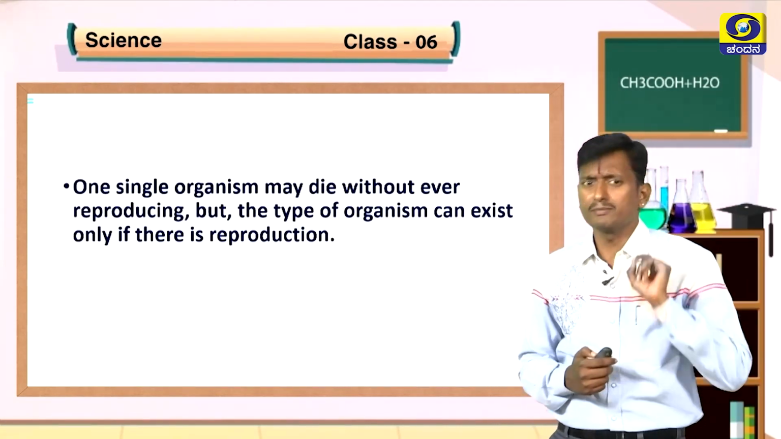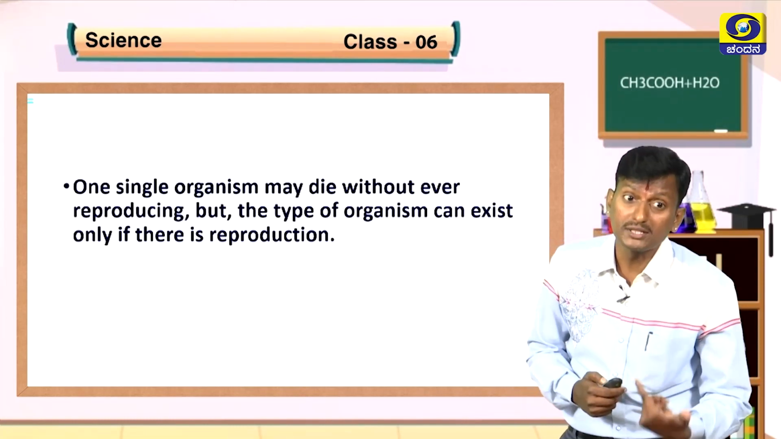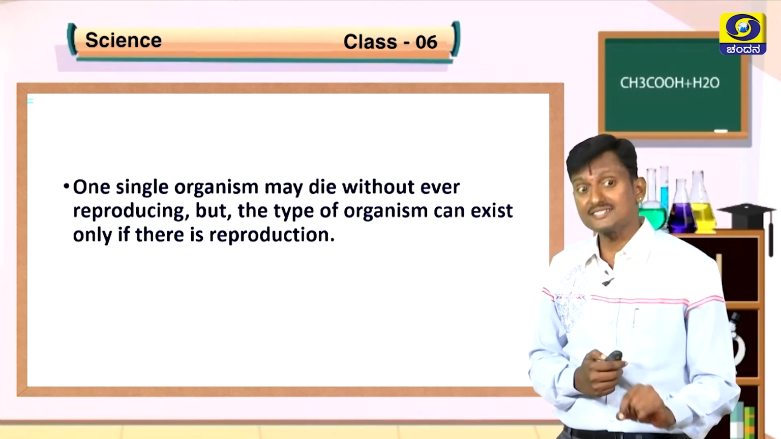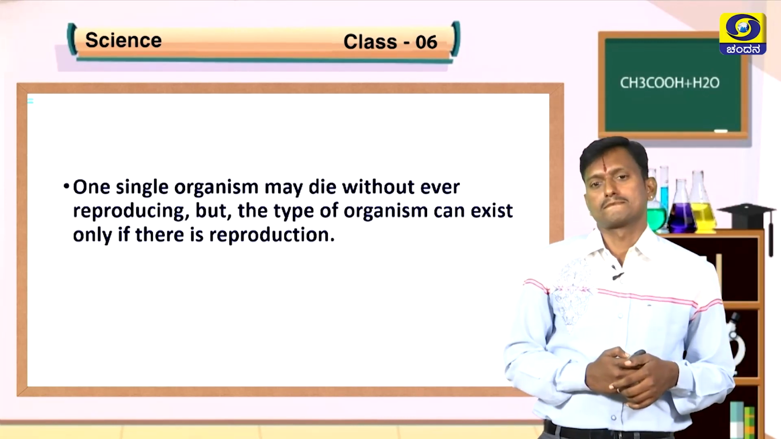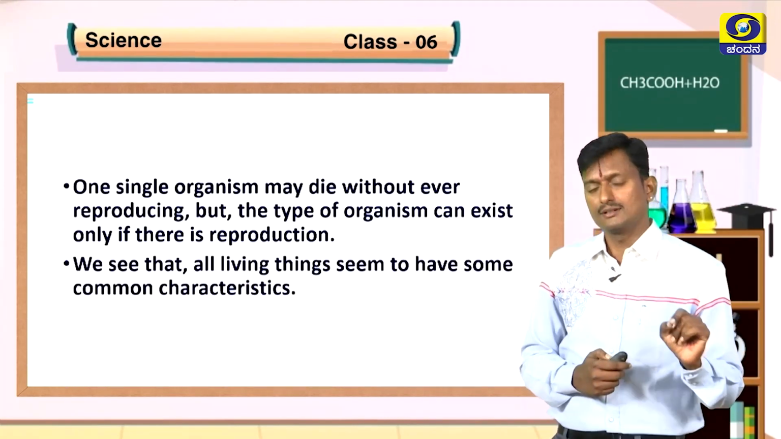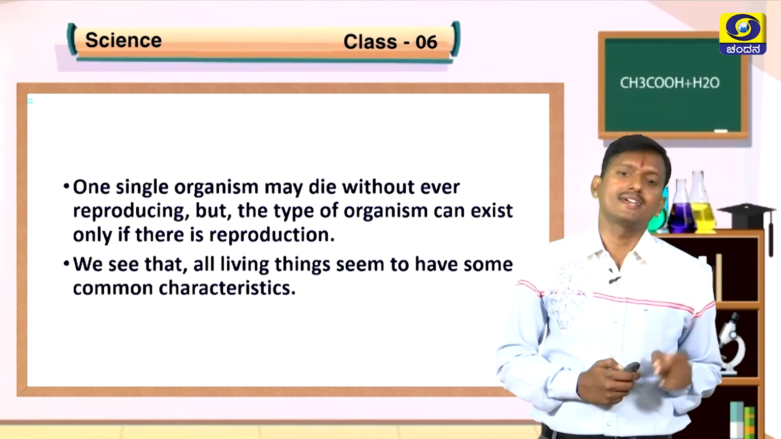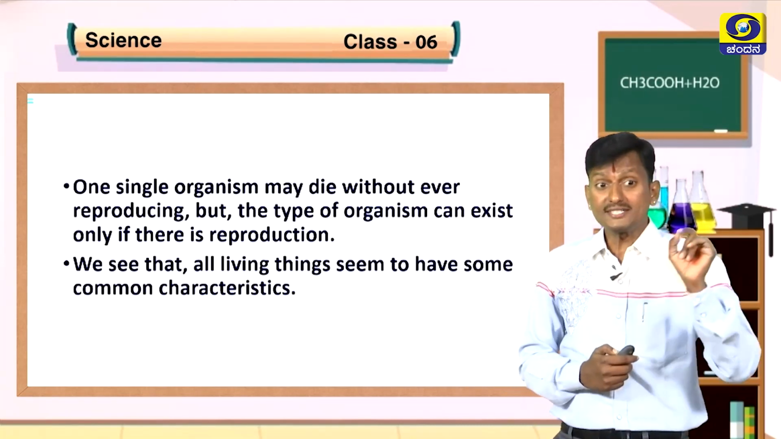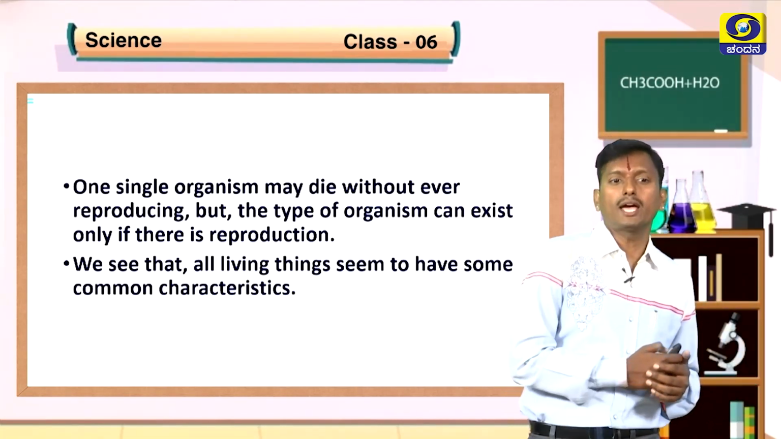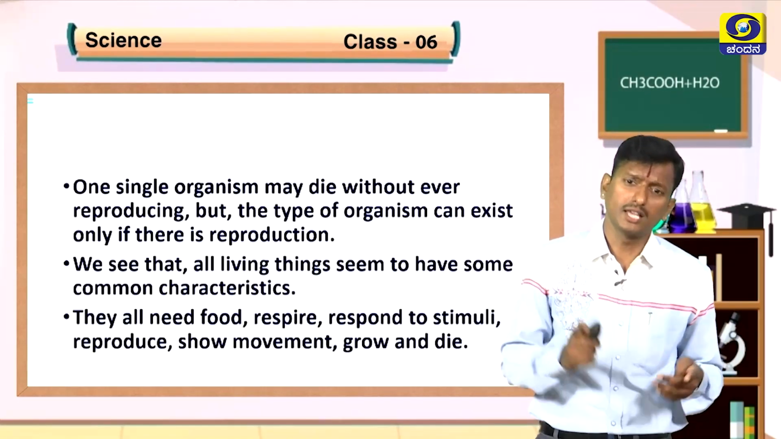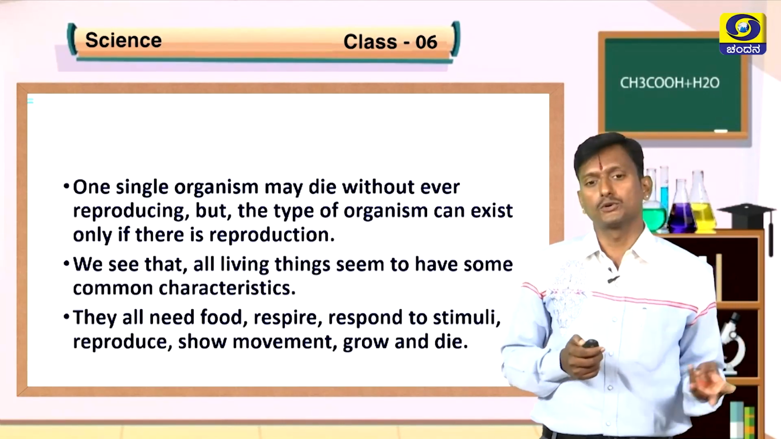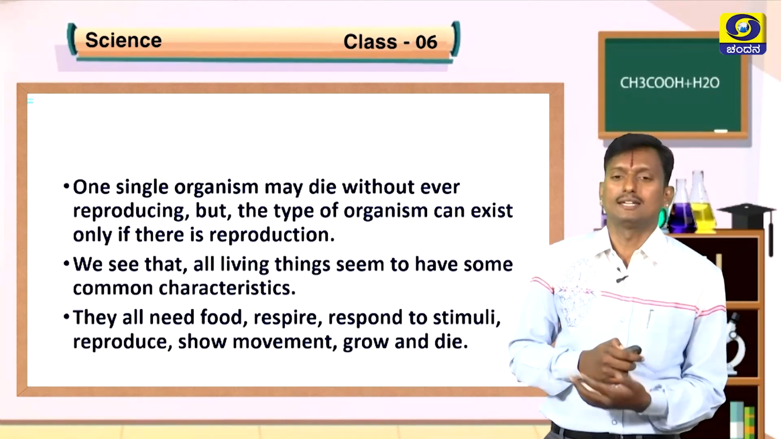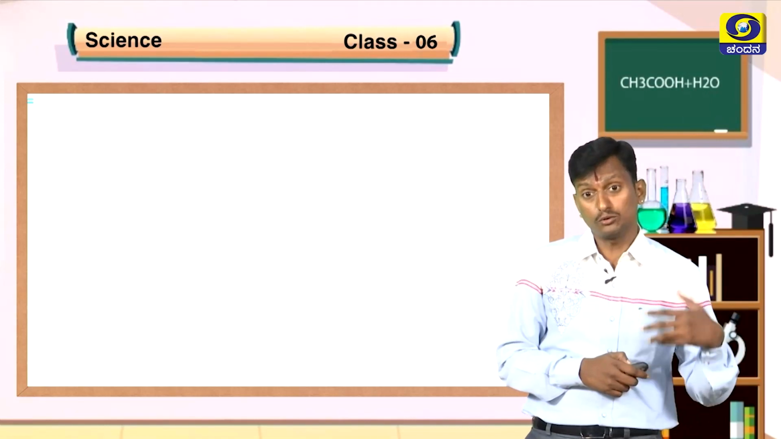One single organism may die without ever reproducing, but the type of organism can exist only if there is reproduction. Without reproduction, animals cannot exist. So we see that all living things seem to have some common characteristics. They show growth, reproduction, movement, response to stimuli, and they also die after some time. They also need food.